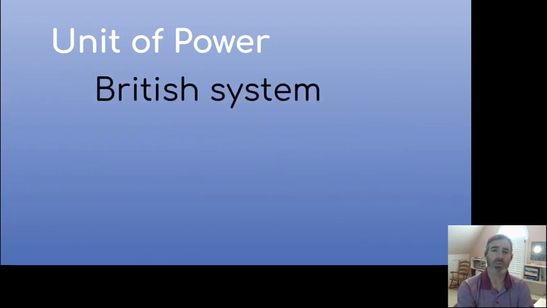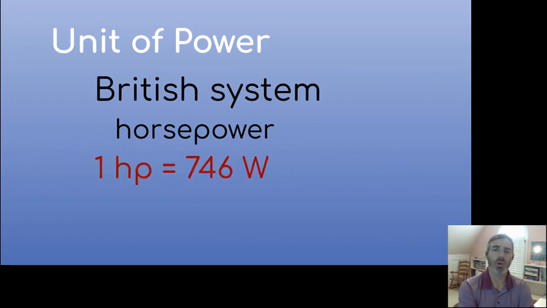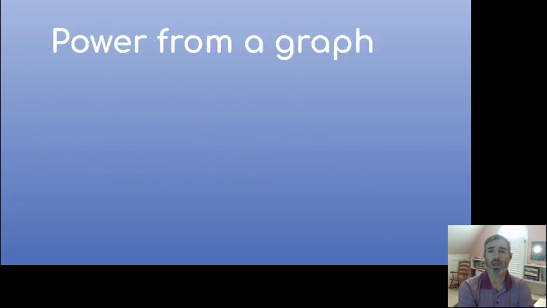Another unit of power, in the British system, that you might be a little bit more familiar with or have heard of is horsepower. Horsepowers are usually engine ratings for cars, and 1 horsepower is equal to 746 watts. So 1 horsepower, 746 joules per second, would be a power rating. Most power ratings on cars are in the hundreds. A very large horsepower car could be 600 horsepower.